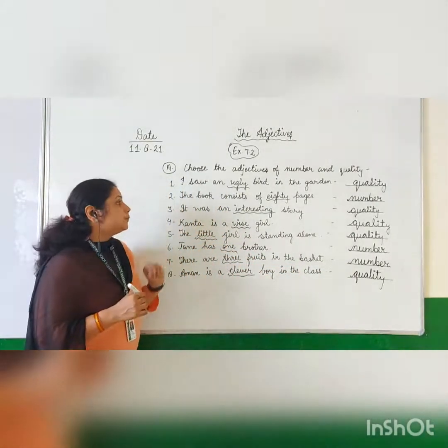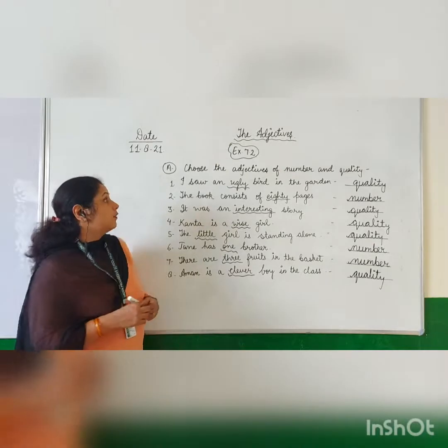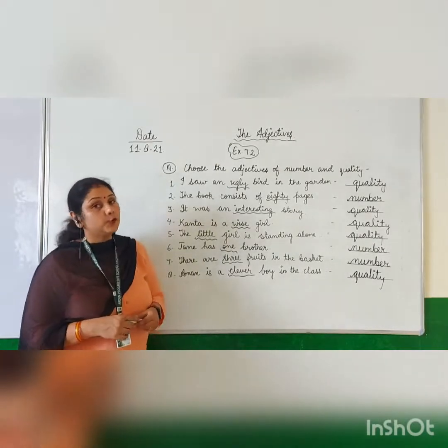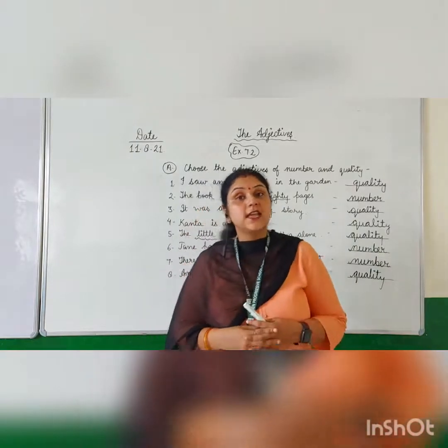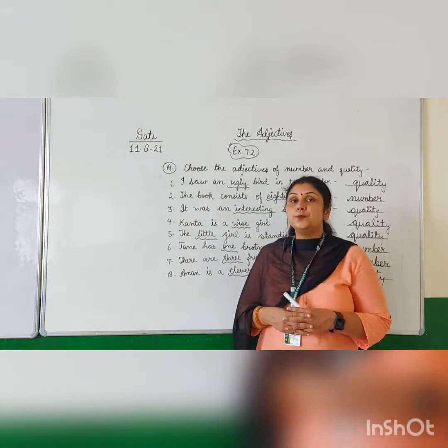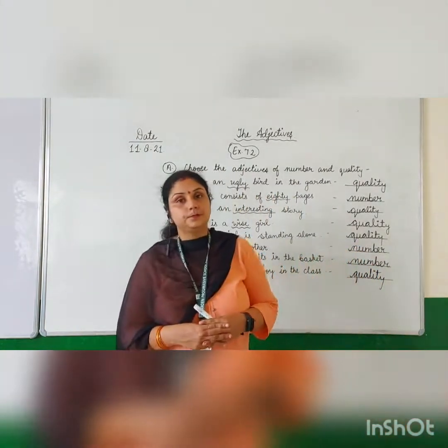So these were the sentences of exercise 7.2 and question number 8. Now the rest of the exercise I will explain to you. Now exercise 7.3 and question A is, fill in the blanks with suitable adjectives given in the box.